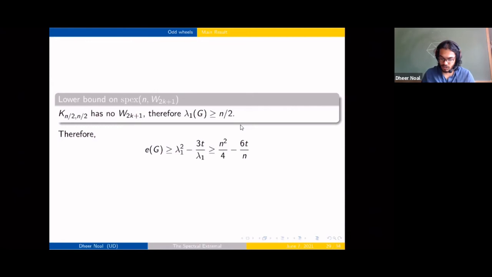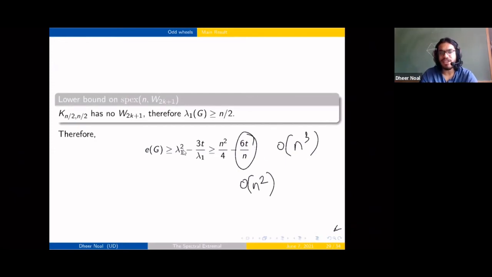Then if you're able to show that there aren't many triangles, then this would tell us that we have close to n square by 4 edges, right? Because then this term over here is this thing. So we're close to having as many edges as possible.